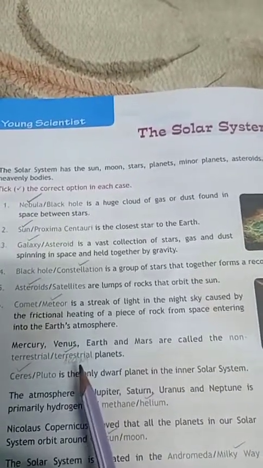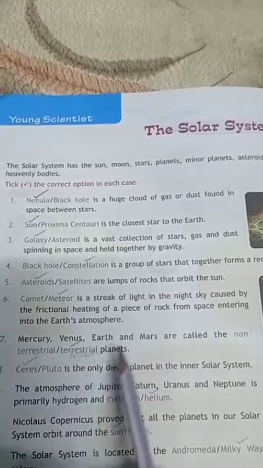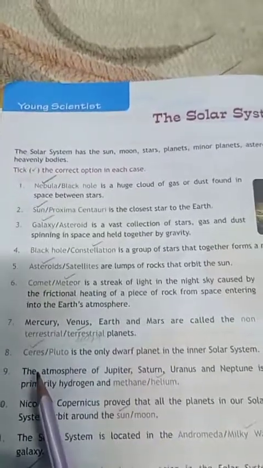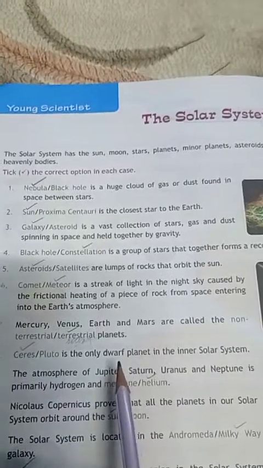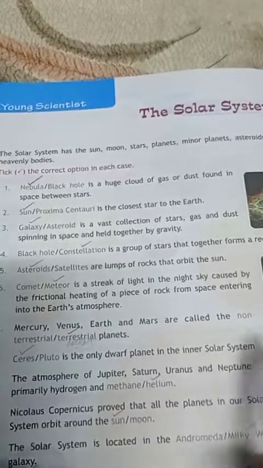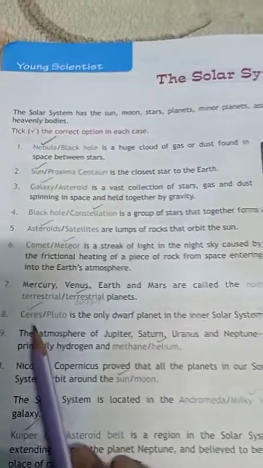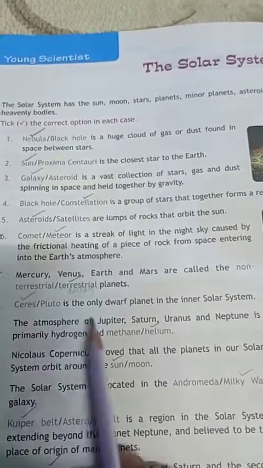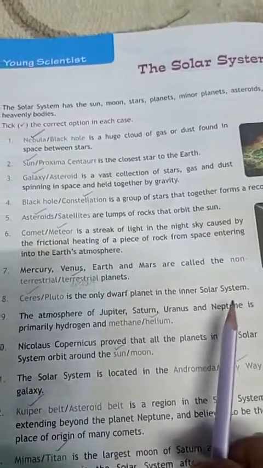Beta, terrestrial planets are rocky planets. These all are rocky planets. So Ceres is the only dwarf planet in the inner solar system. So earlier it was considered as a planet. Now we are not considering it. So this is the only dwarf planet in the inner solar system.